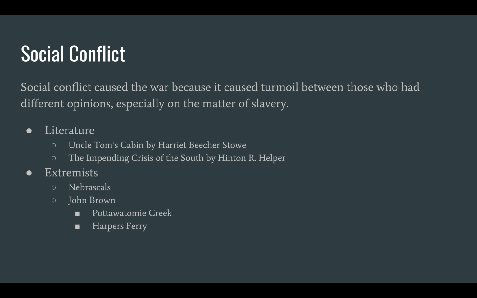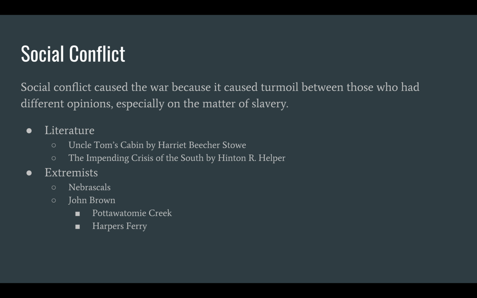More people were exposed to the facts, and more books came out, such as The Impending Crisis of the South by Hinton R. Helper. The North came together and said slavery was wrong, while the South tried to hold on to their system. While there were people sharing their opinions through literature, there were also extremists who took it to a physical level, sparking even more flames between the North and the South.